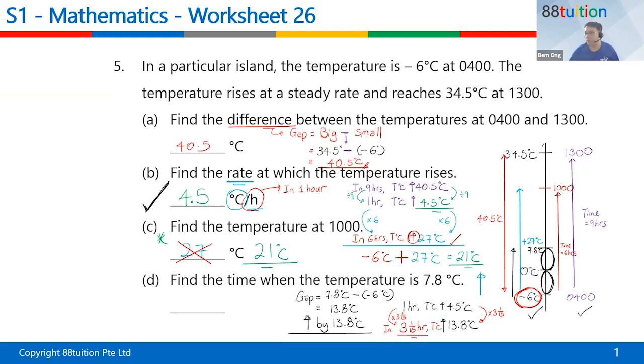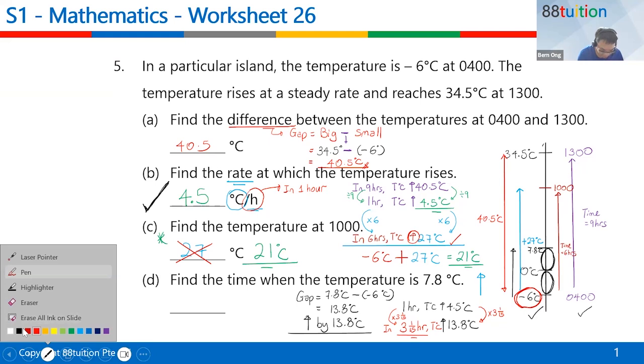Some of you just estimate 3 hours. Cannot. Then you can just calculate 3 hours: how much temperature increase, and minus from 34.5? Yes, smart. Heidi, smart. I think Heidi was talking about question C.